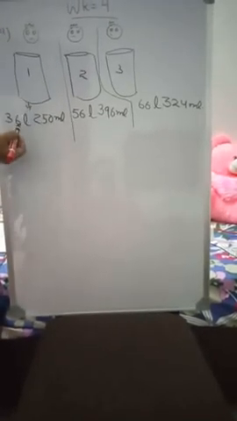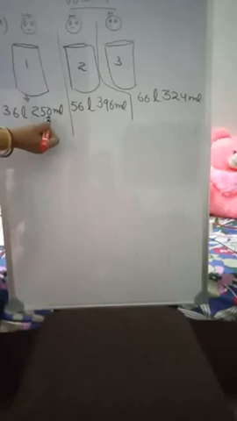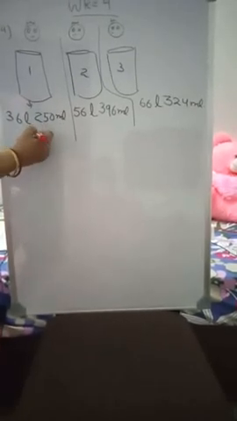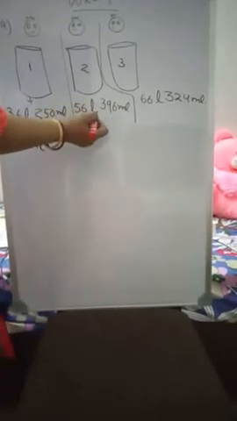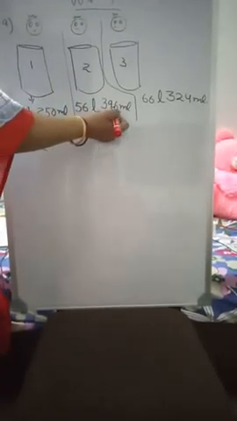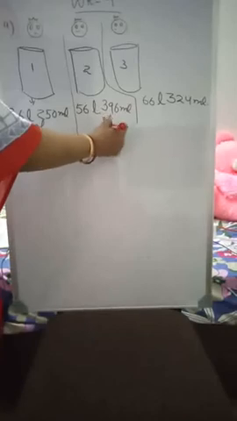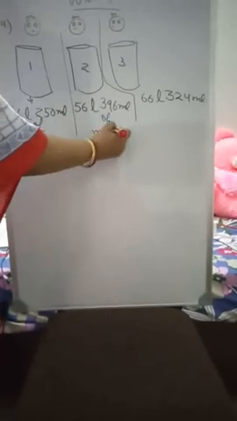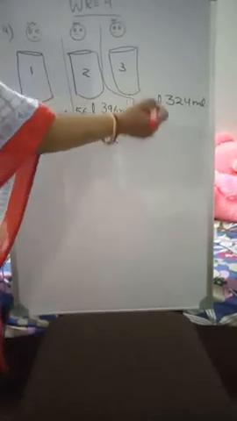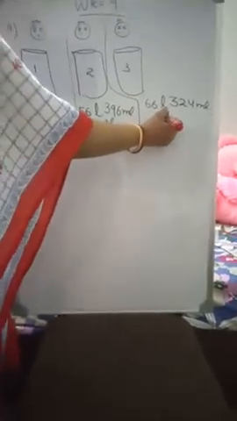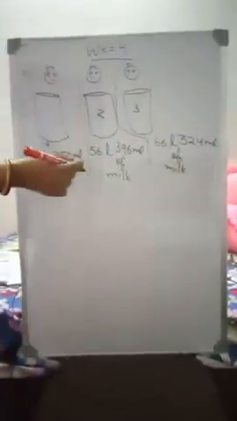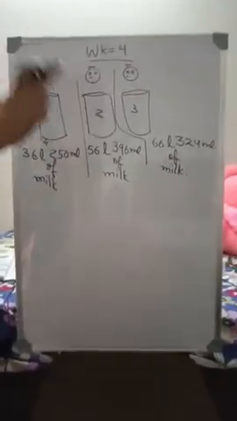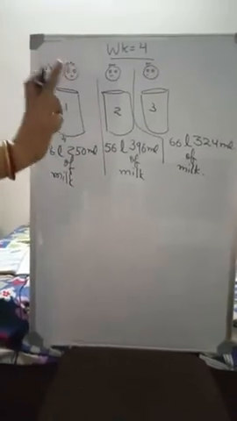First container is carrying 36 liter 250 milliliter of milk. Correct? Second one is carrying 56 liter 396 milliliter of milk. And third one is carrying 66 liter 324 milliliter of milk. So now the problem. Find out what is the total quantity.